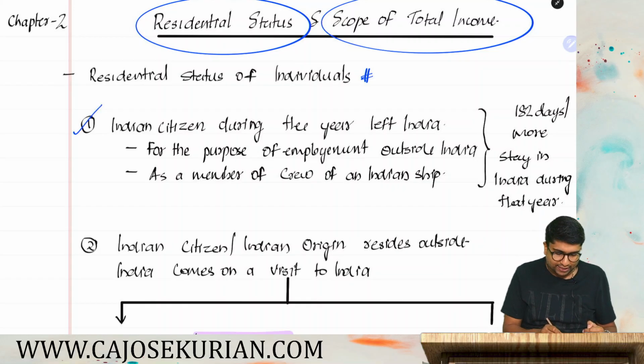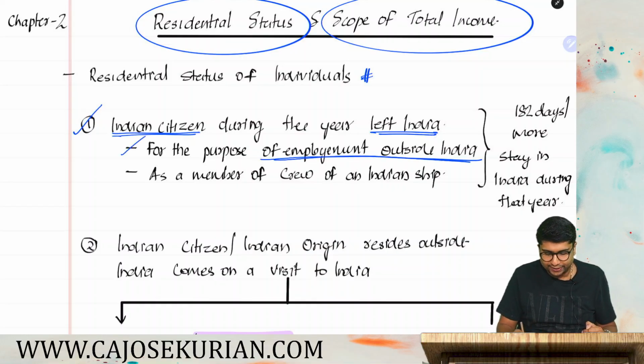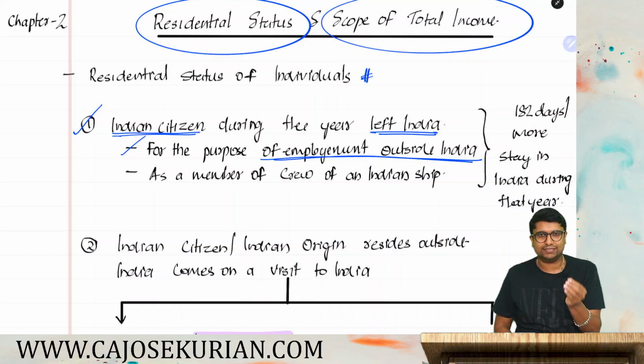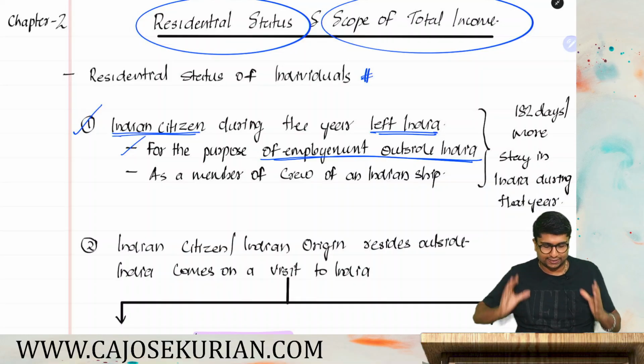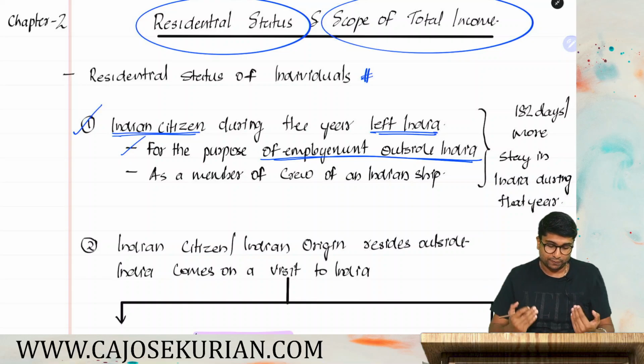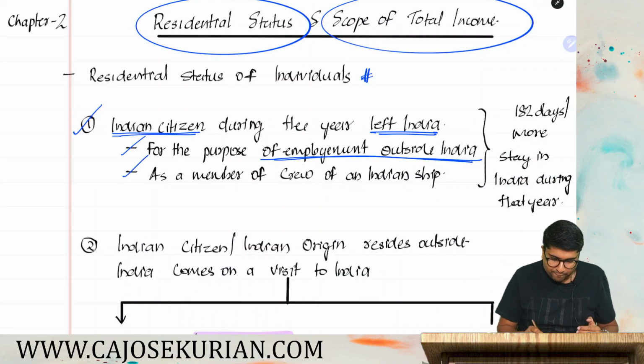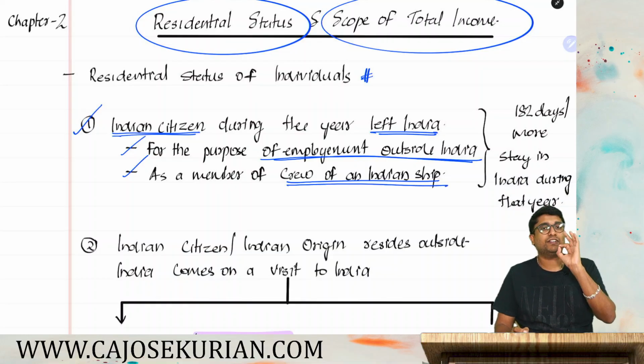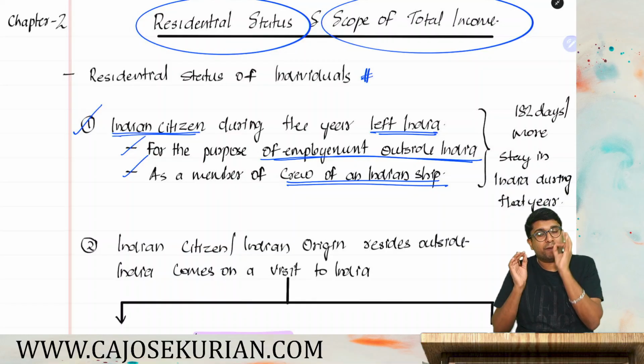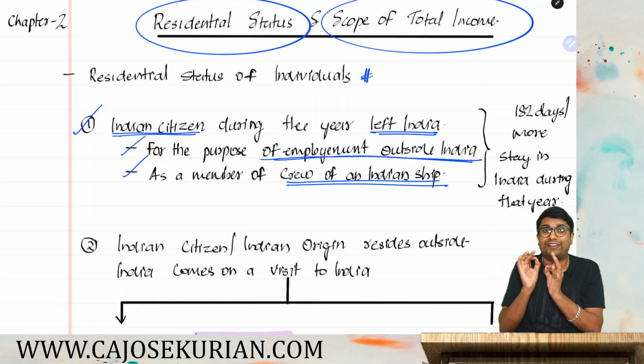Starting with point number one: if you are an Indian citizen and during the year you have left India for the purpose of employment outside India. Say Mr. A is an Indian citizen. He left India either for the purpose of employment outside India, or he has left India as a crew member of an Indian ship. You have left India either for employment purposes outside India, or as a crew member of an Indian ship.